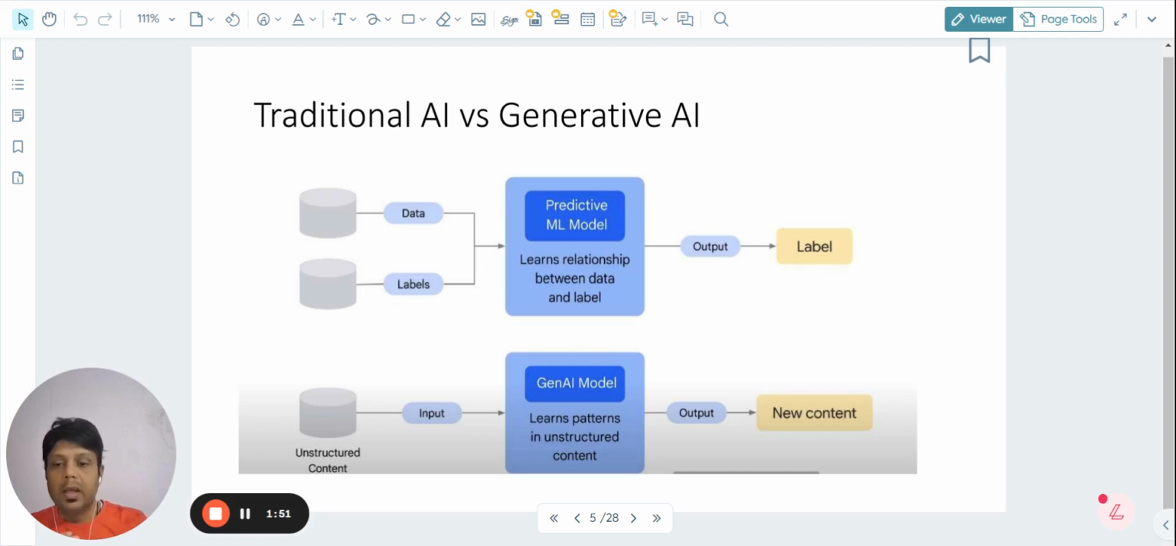But in generative AI, what happened is that we don't give labeled output, we give some unstructured content as an input. Generative AI learns some pattern in that unstructured content, and then it produces altogether new content, right? That might be real or that might be fake, but mostly it's fake, and that's why the content which an AI model generates is also known as synthetic data.